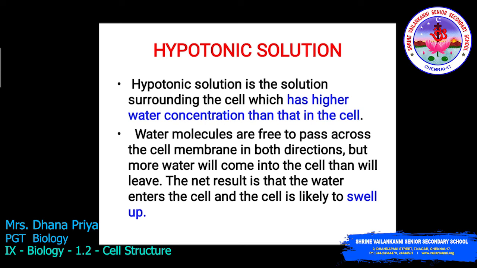Water molecules are free to pass across the cell membrane in both directions, but more water will come into the cell than will leave. The net result is that water enters the cell and the cell is likely to swell up. So this is like endosmosis. When the cell gets filled with water, the cell automatically swells up. So this is a hypotonic solution.